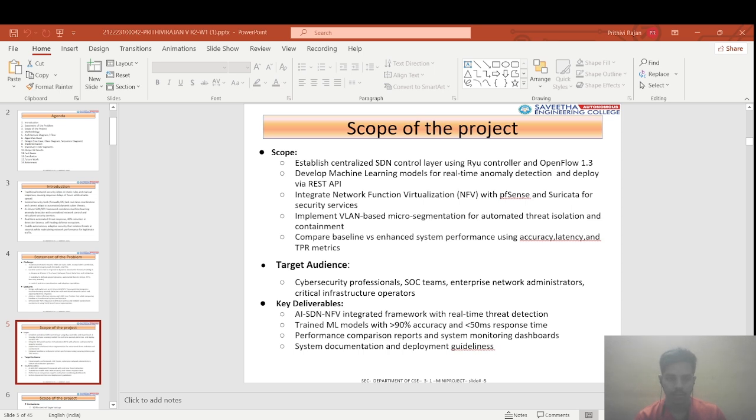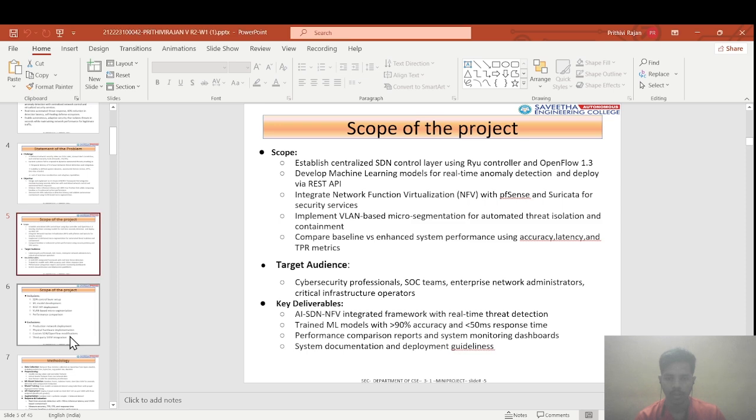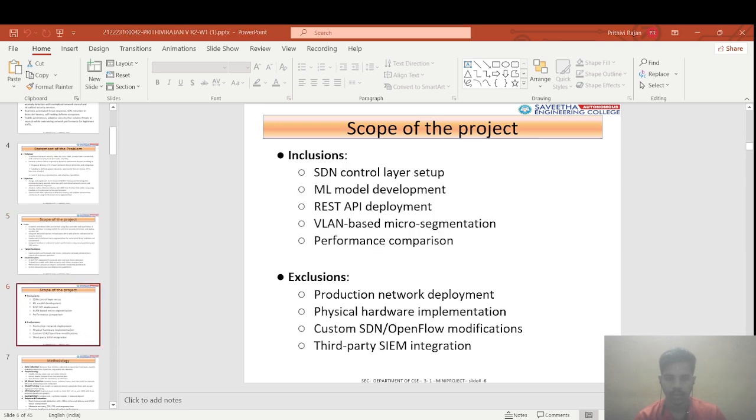Scope of our project: included a Ryu SDN controller with OpenFlow 1.3, ML model development, Flask REST API, and flow-based microsegmentation. Excluded: production deployment, custom OpenFlow modification, and SIEM integration.